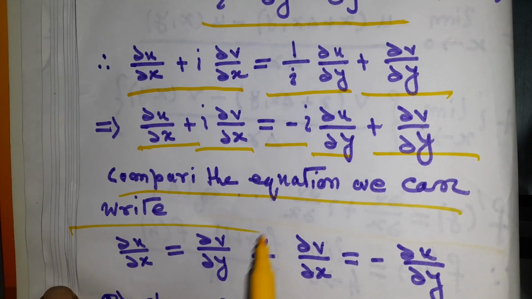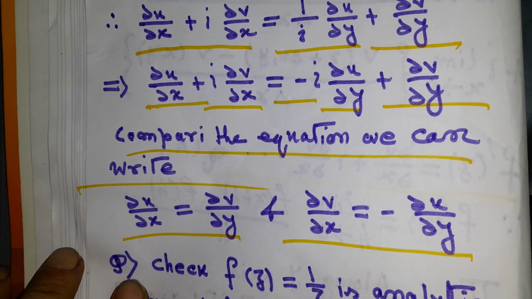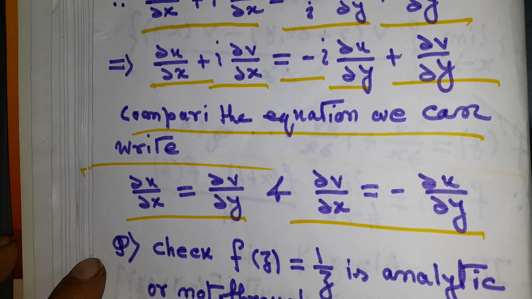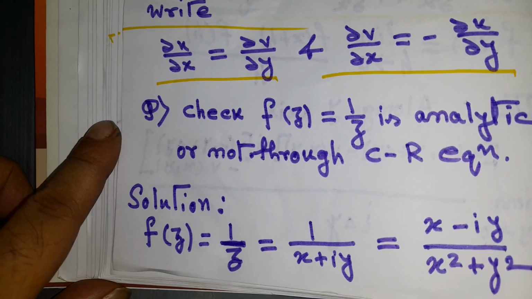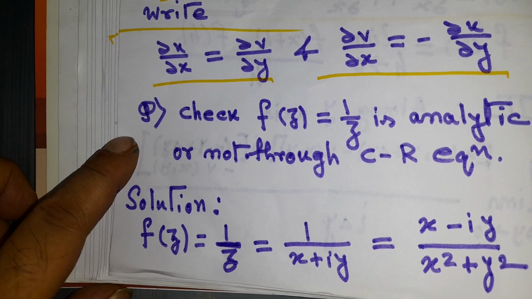Comparing the equation, we get del u by del x equal to del v by del y and del v by del x equal to minus del u by del y, correct? So this is the proof of the Cauchy-Riemann equation. Now the next question: check whether f(z) equal to 1 by z is analytic or not through the CR equation.